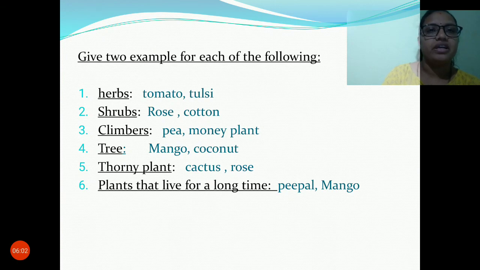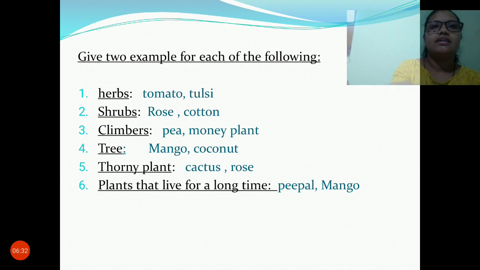Trees: mango, coconut, peepal, banyan, palm, ashoka. Thorny plants: cactus, rose. Plants that live for a long time are the trees. You can write peepal and mango tree, they live for a long time.